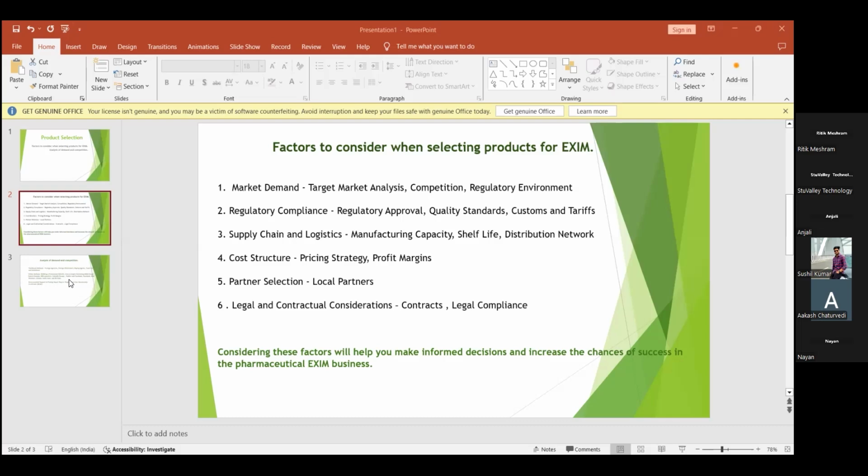Next is the legal consideration, what we have to consider. Any company, before exporting, has to draft a clear contract between the two countries, between the seller and the buyer. The contract should be clear, and also cover the local distributors. For example, if the person from Indonesia selects a distributor, the contract should be clear. That is, the points should be outlined clearly.